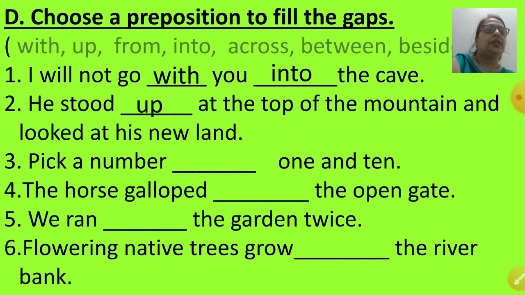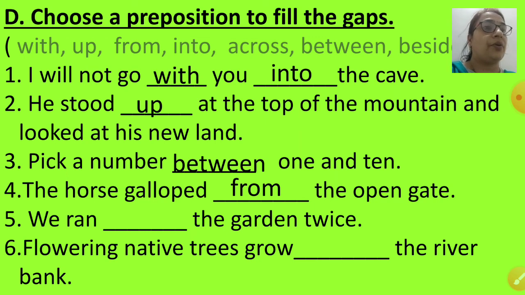What will come? Between 1 and 10. The horse galloped dash the open gate. Answer is from. The horse galloped from the open gate.